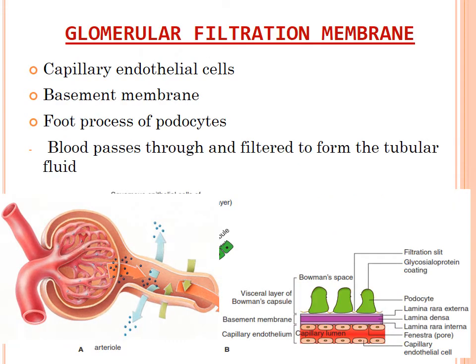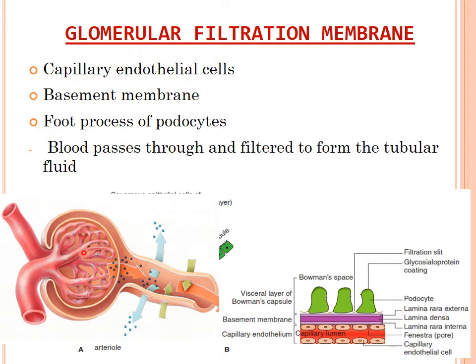So this is very important to learn, that is the glomerular filtration membrane. This is the membrane through which the plasma or the blood is getting filtered by the nephron. This glomerular filtration membrane is made up of three basic layers. One is the capillary endothelial cell layer, second is the basement membrane, and third one is the foot process of the podocytes. So blood is filtering through this membrane.